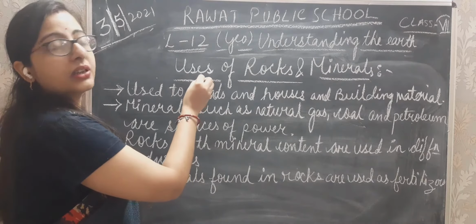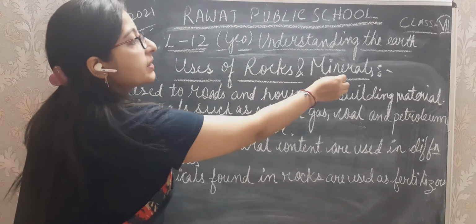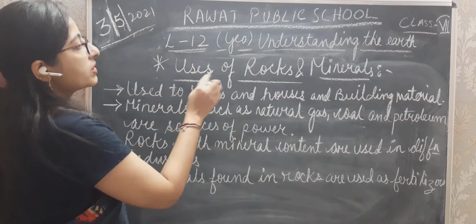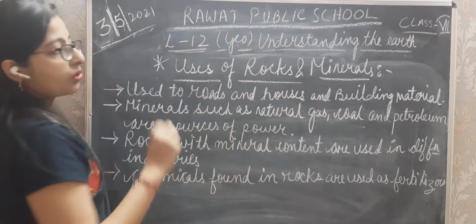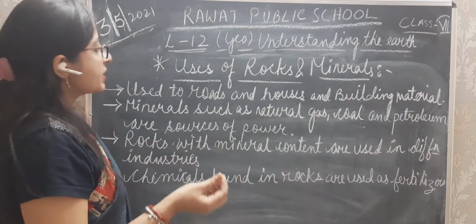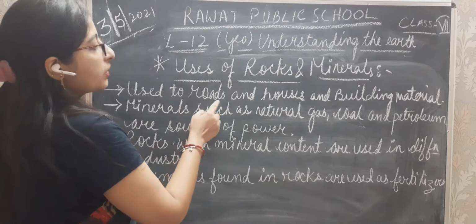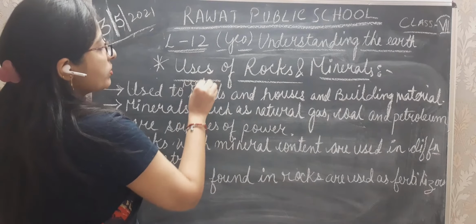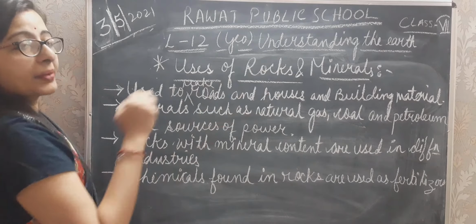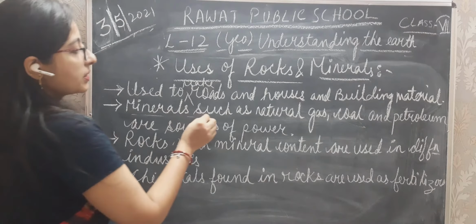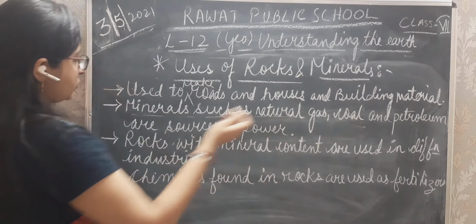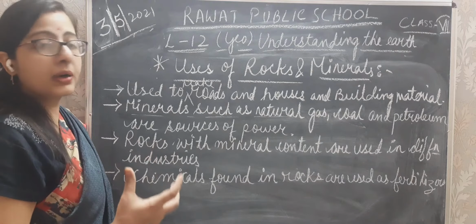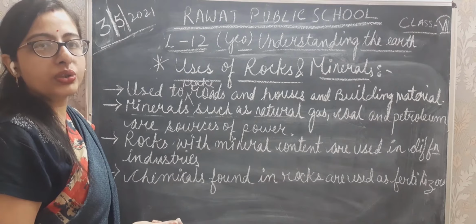Next are the uses of rocks and minerals, the last topic of this chapter. Rocks and minerals are used in many different ways. They are used to make roads, houses and building materials. Minerals such as natural gas, coal and petroleum are sources of power.